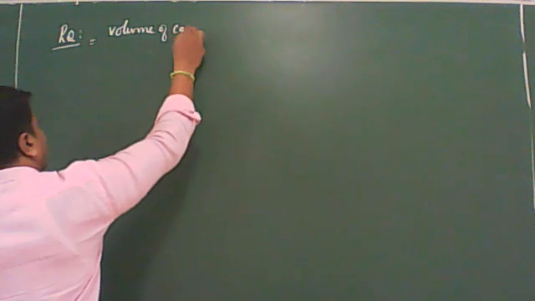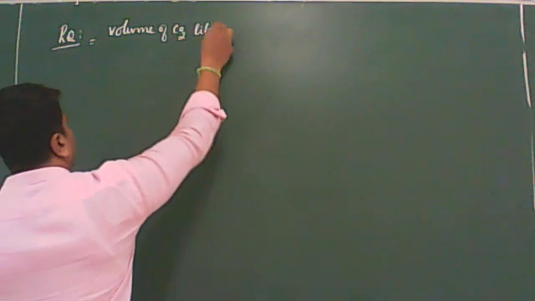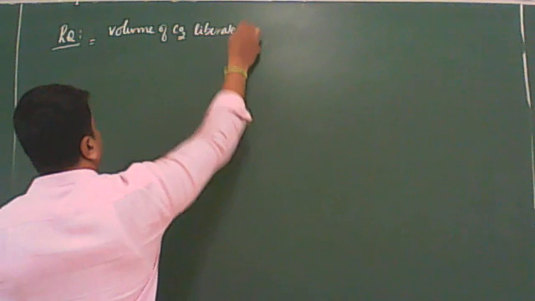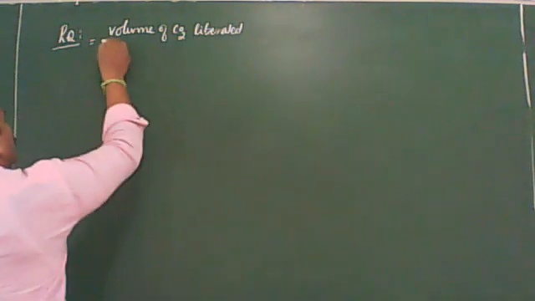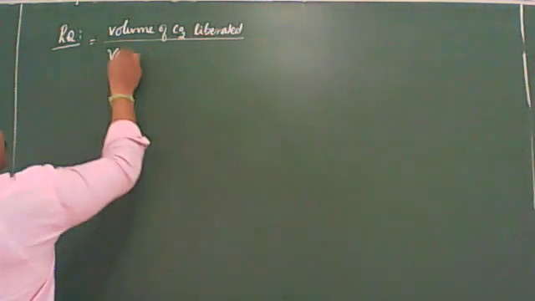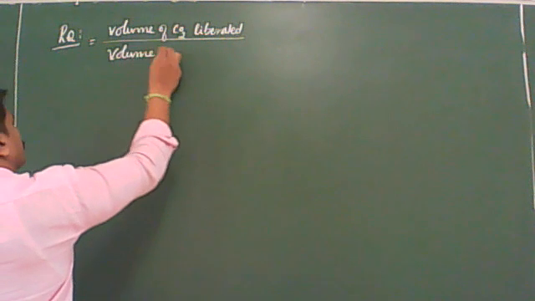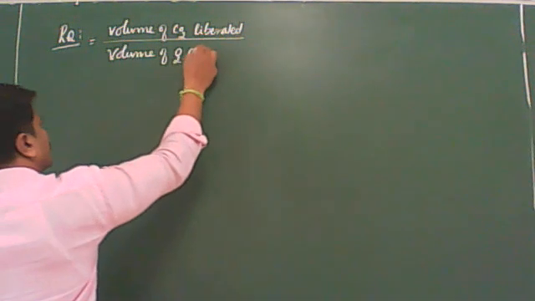So you can write it like this also: RQ is equal to the volume of carbon dioxide liberated to the volume of oxygen consumed.